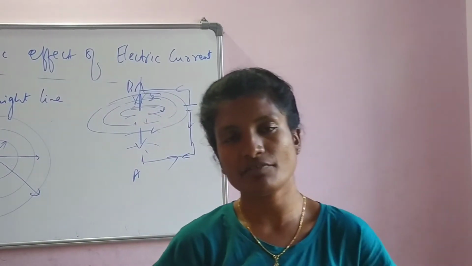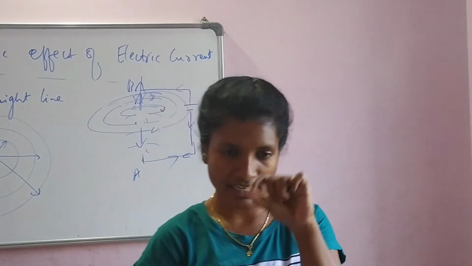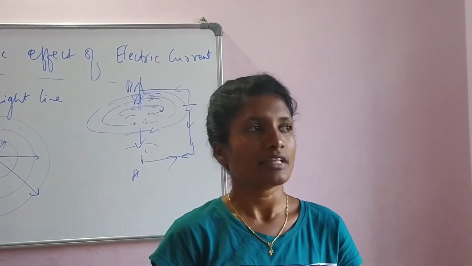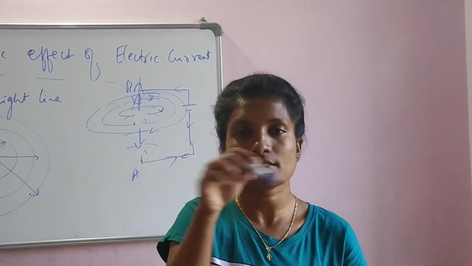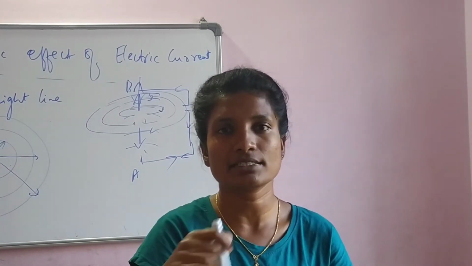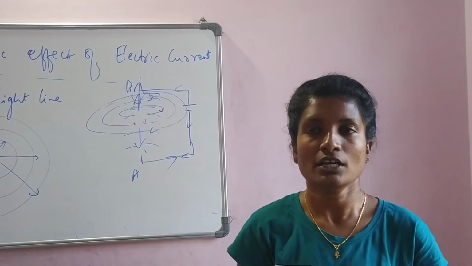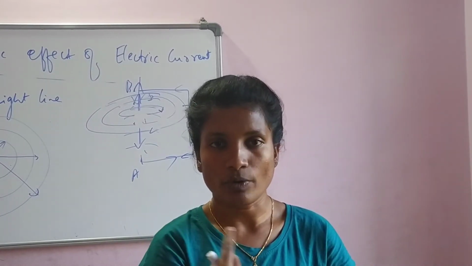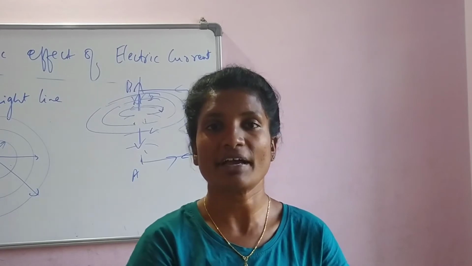Understood? So what did we observe? If you take a straight wire and conduct electricity, then the magnetic field is a concentric circle. Around it we have many circles, that is the magnetic field. If you make the current go upward, the magnetic field goes in an anti-clockwise direction.